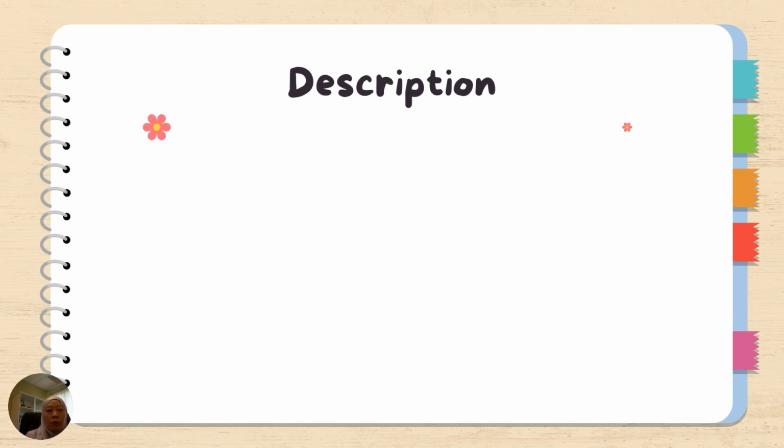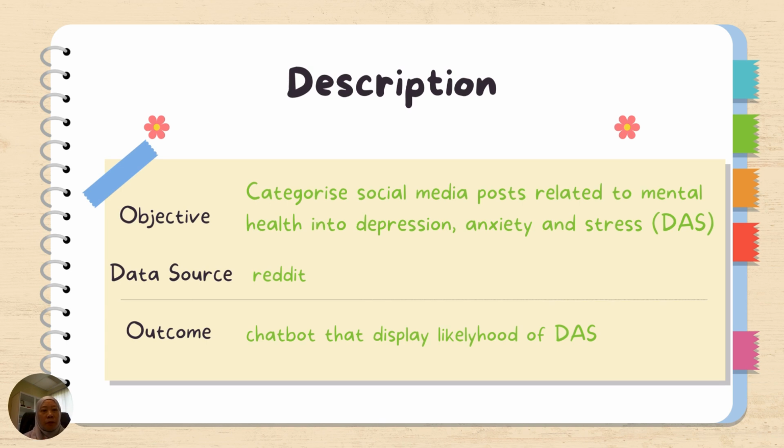Okay, so we've worked through how to go about this project. So this is a brief description of the project. The objective is to categorize social media posts related to mental health into depression, anxiety, and stress. So the short form will be DAS. Okay. So the data source is Reddit. We also use a Kaggle dataset to train our Bayes algorithm because the data set in Kaggle already has labels. So we need an annotated data set in order to train the Bayes algorithm.